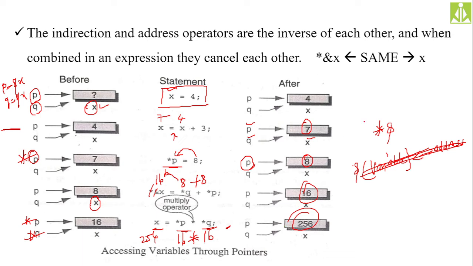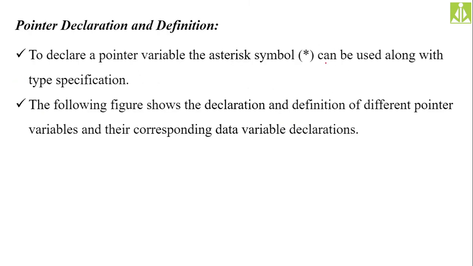So here I wrote that statement: applying both the address operator as well as the indirection operator onto a variable will give that same variable only, because star and ampersand will cancel each other. Okay, remember this one. Now, pointer declaration versus pointer definition.